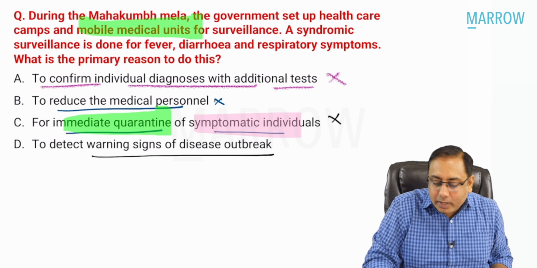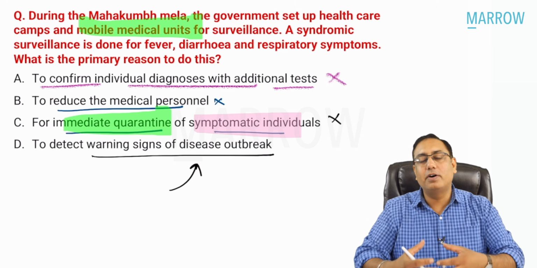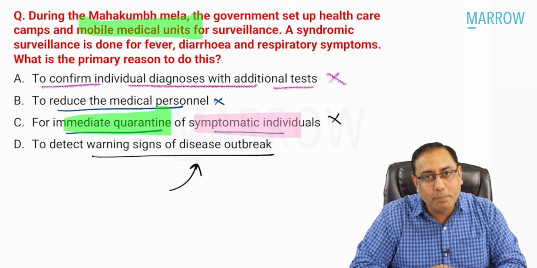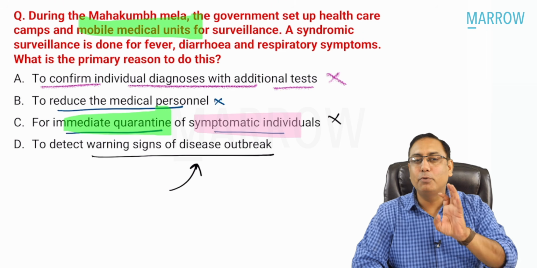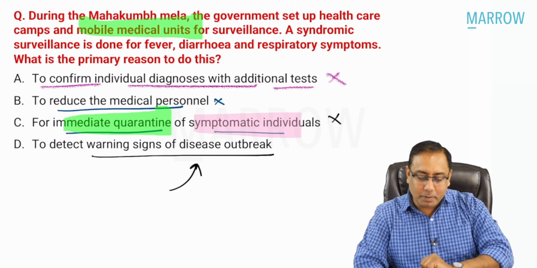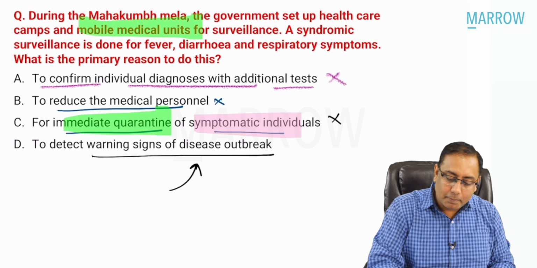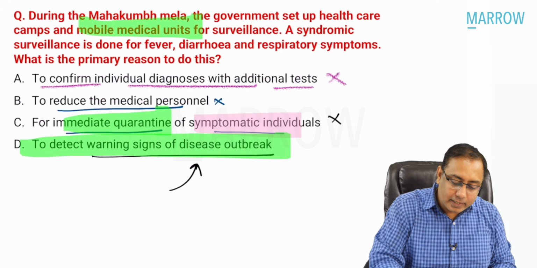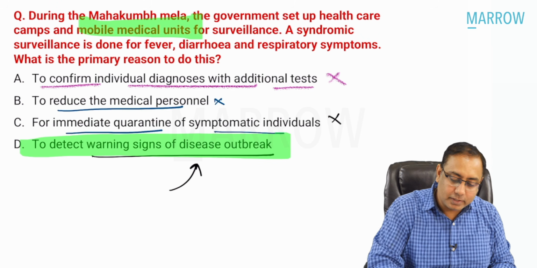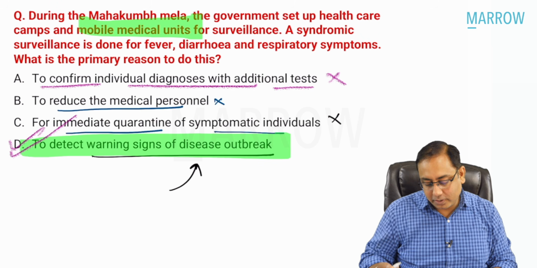For detecting the warning signs, that is just to have early outbreak assessment. If there are more people with diarrhea, more people with fever and cough, more people with respiratory symptoms, then of course you watch for the outbreak. So option D is the correct answer to be marked in this question, and that is your answer.